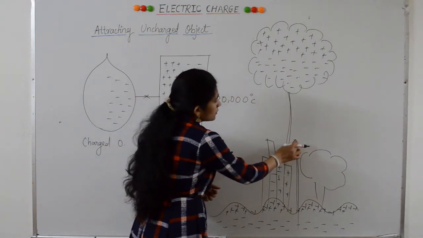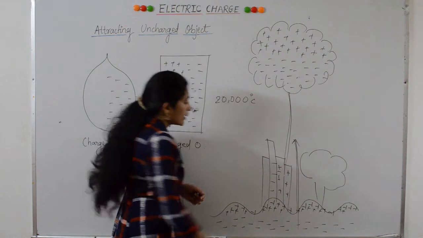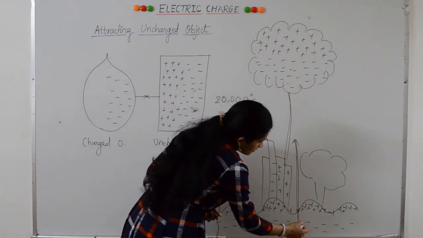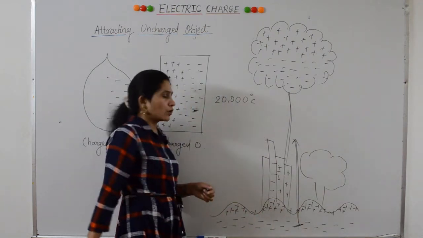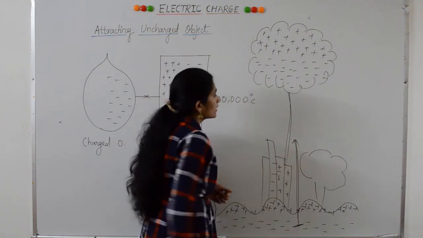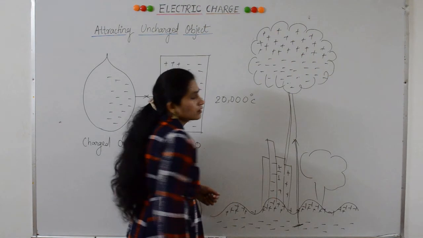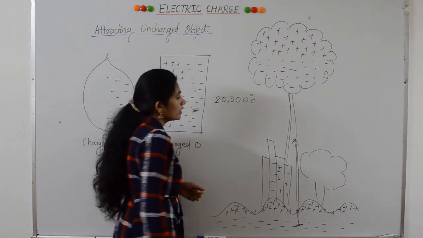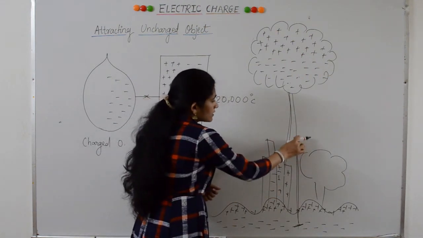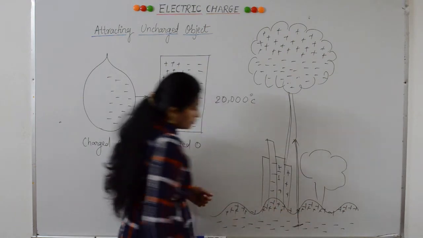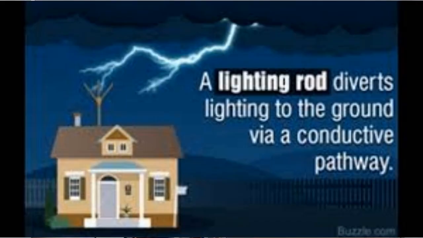One end of this rod is projected upward in the sky and the other end is buried under the ground. Now if lightning occurs, this charge gets attracted towards copper because copper is a good conductor of electricity, and travels safely through this wire into the ground without causing any damage to the building. In this way, a lightning conductor works.